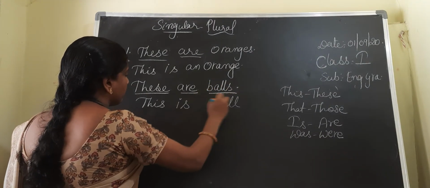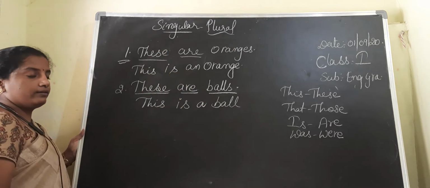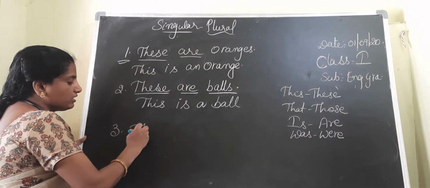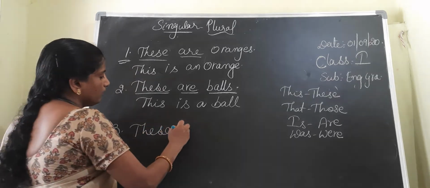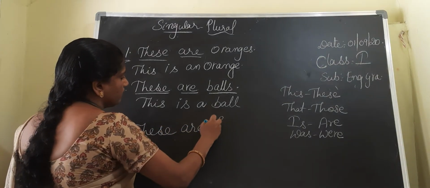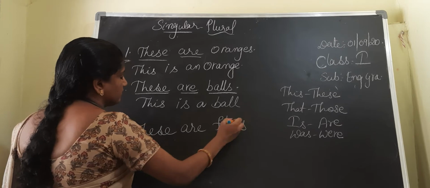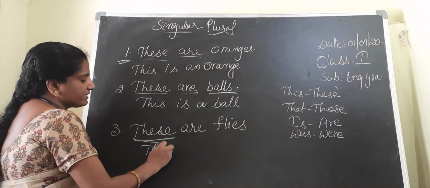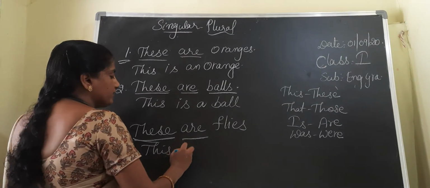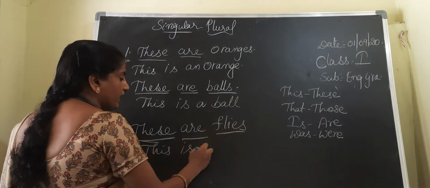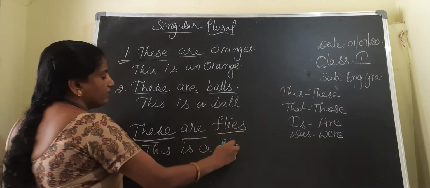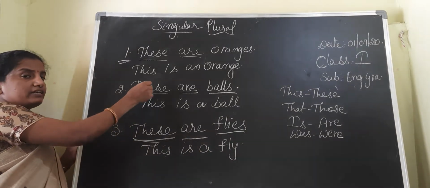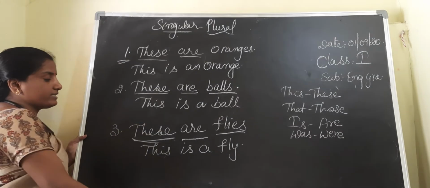This is a ball. Coming to the next one, children. These are flies. Suppose they gave these. You have to write this, is, and fly: this is a fly. So whenever they give these, you have to write the singular this.